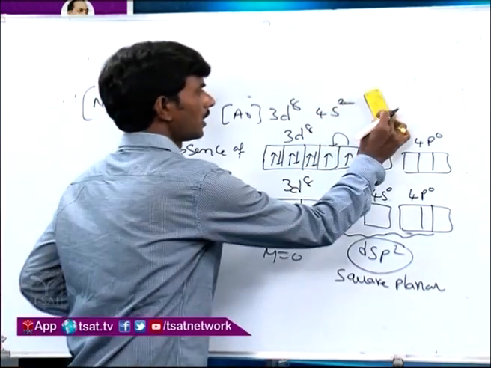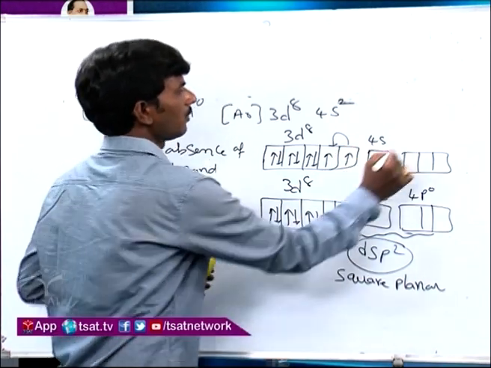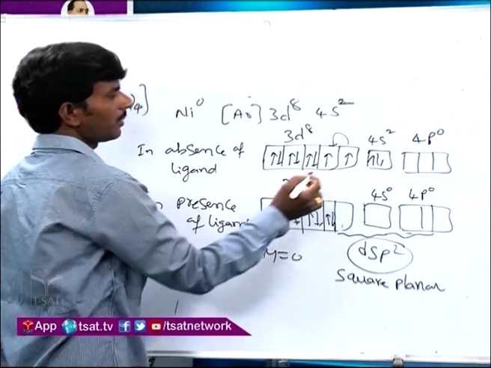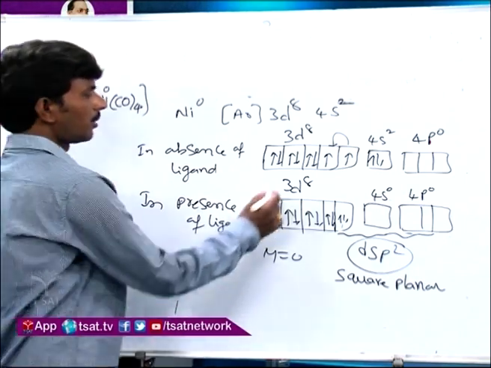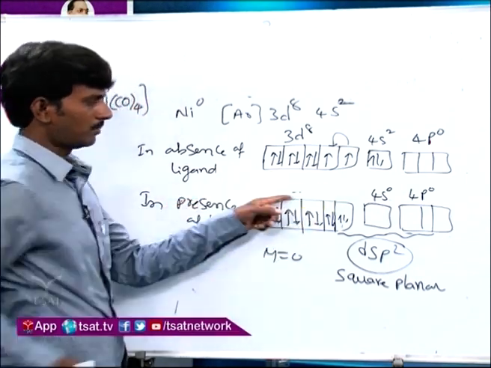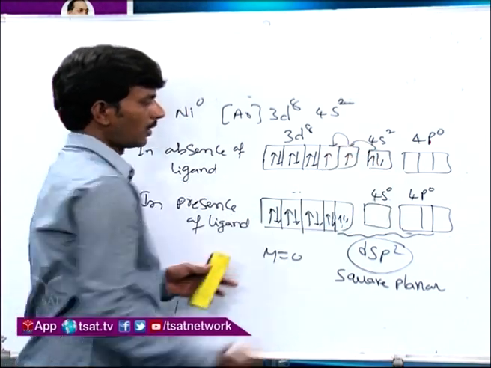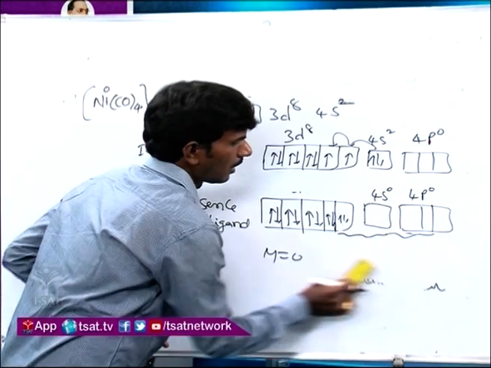Here 2 electrons are there in the s orbital, and the 4p orbital is anyway empty. Now in the presence of the ligand, these 2 electrons also will come into the 3d orbital. So now it will become 3d10. Now you see all the electrons are paired, there is no unpaired electron here.